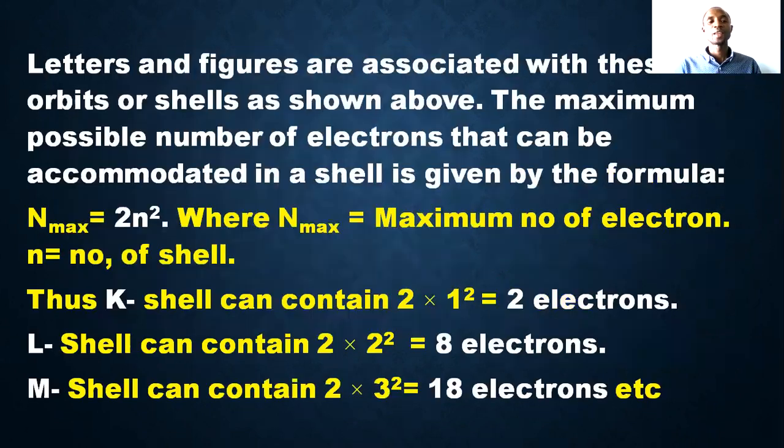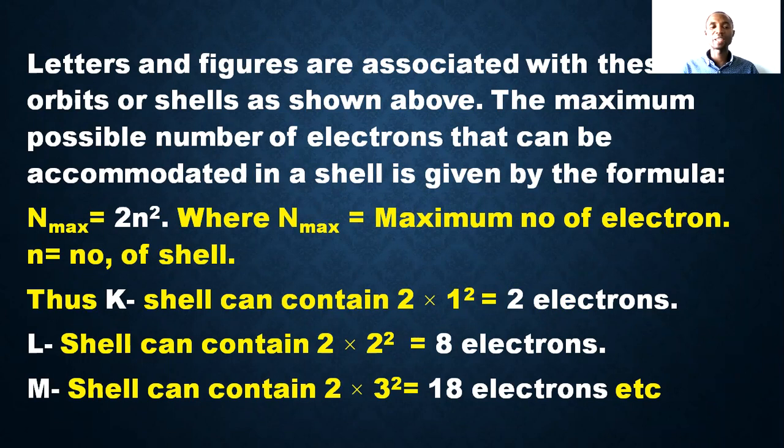Okay, now letters and figures are associated with these orbits. Of course, as we saw in the diagram above, the maximum possible number of electrons that can be accommodated in a shell is given by the formula 2n squared.